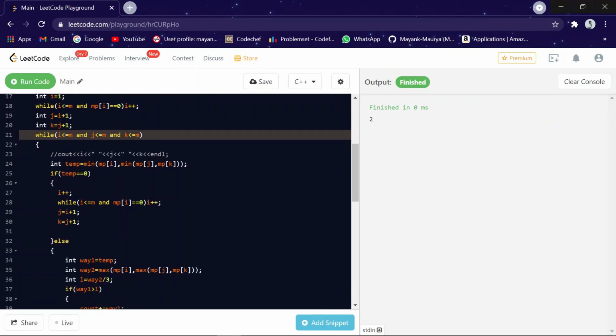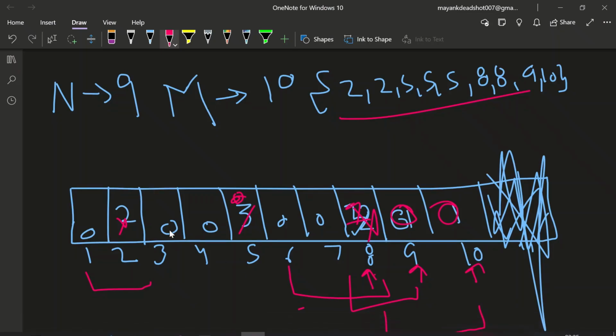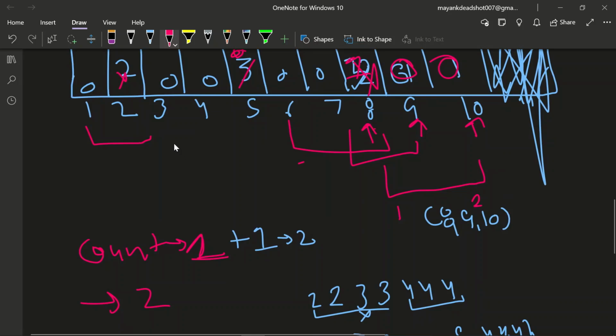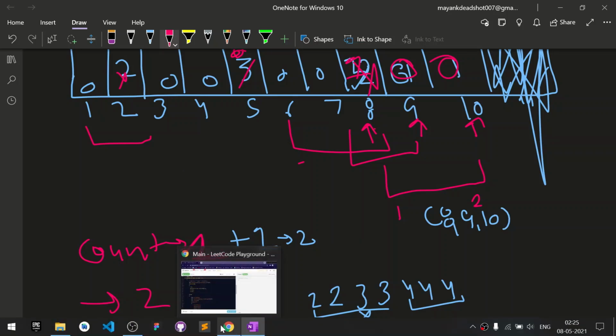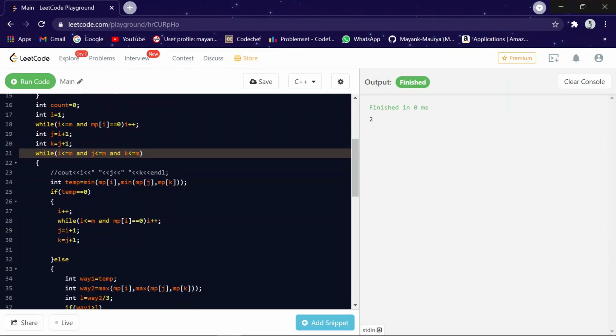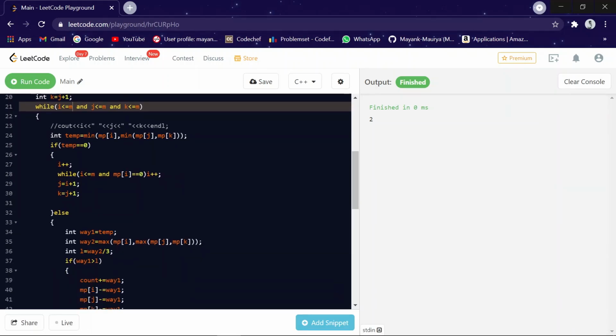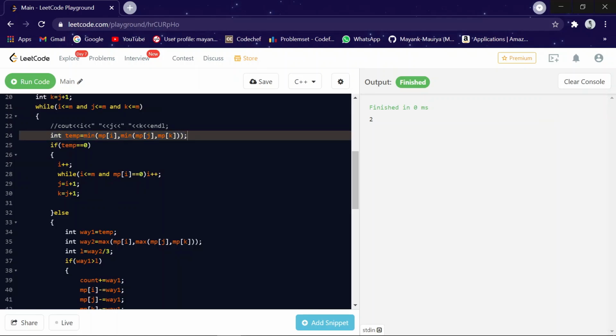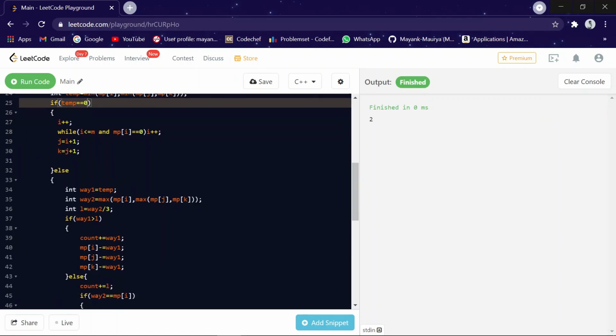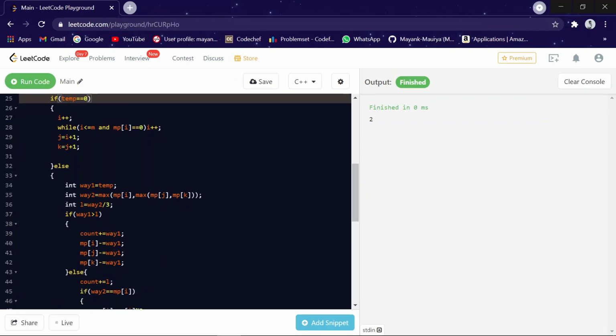Okay, so what we have done is we have taken the minimum as 0, and if it becomes 0, then we are increasing the position of the window. That is the thing that we have done here: the minimum of these three window elements, and if it is 0, then we are simply increasing the path.